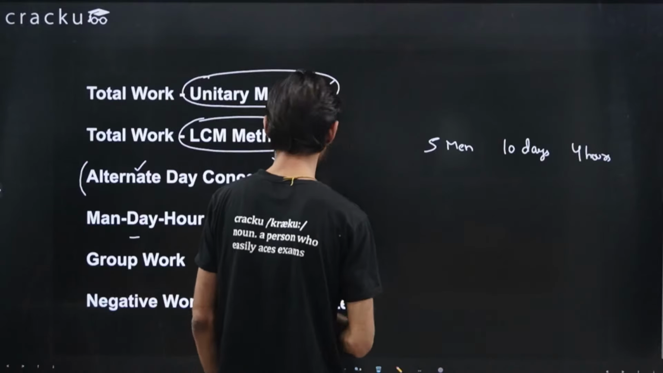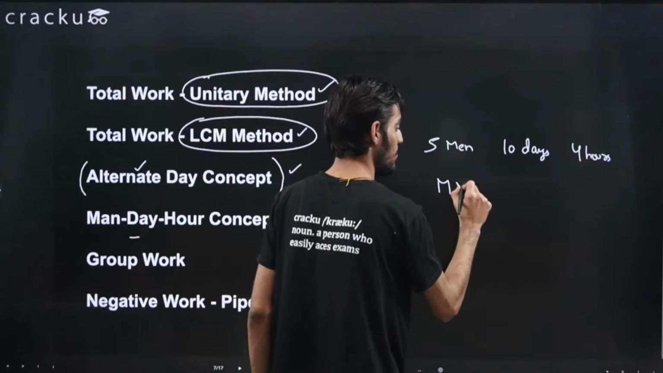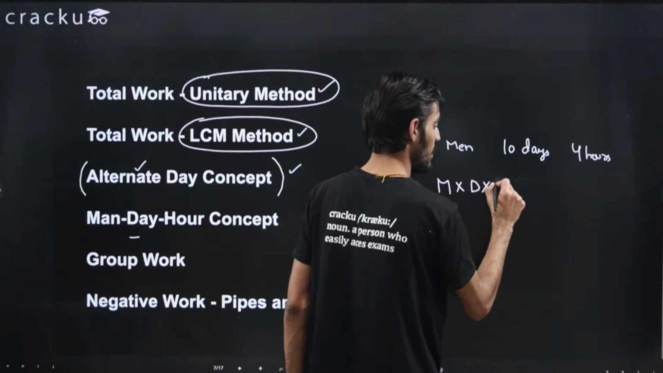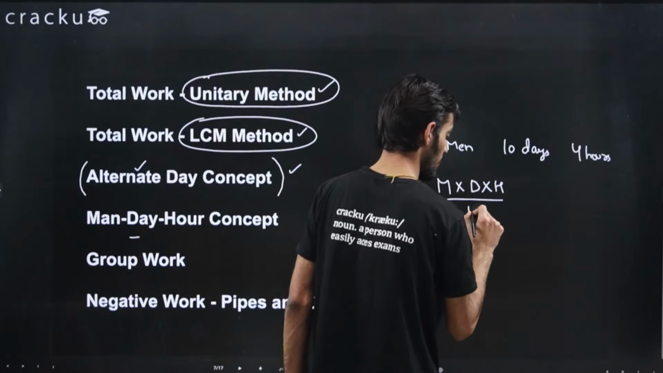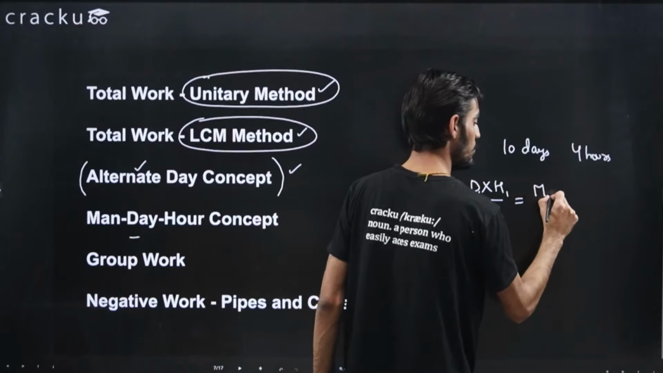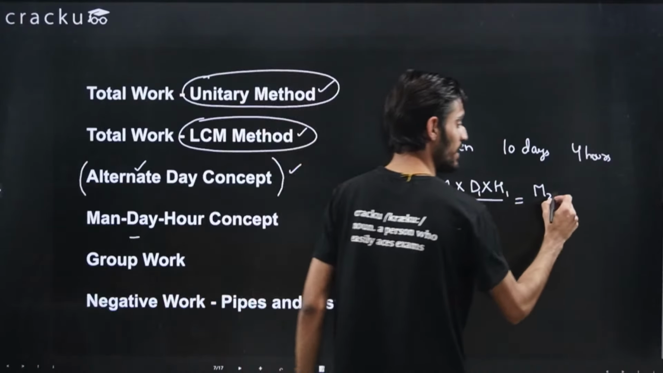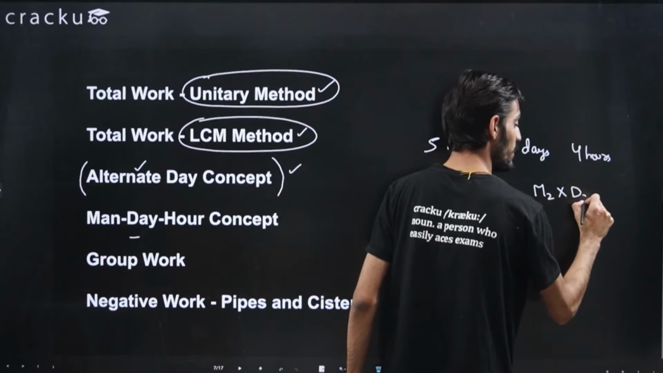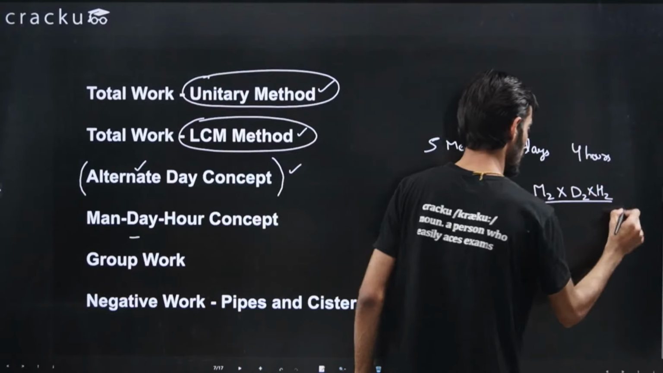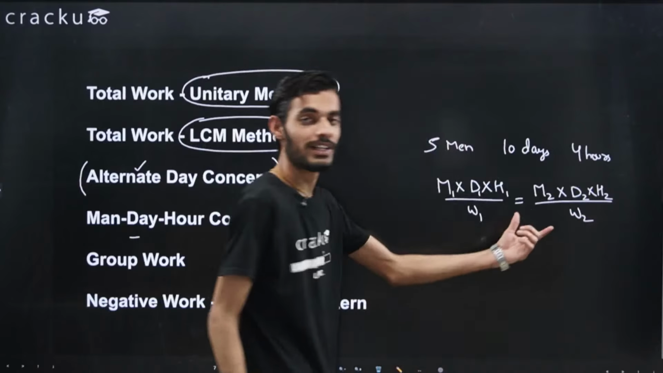So what you can do is directly remember this MDH concept, that is number of men or women multiplied by the number of days multiplied by hours, divided by the work that they are doing. You can denote it as 1. So this will be equal to M2, that is the number of men in the second condition, multiplied by the days, let's say, D2, I'm denoting it by D2, multiplied by H2, right? So this is the second condition. So this will be divided by the work done by them. So what we are doing is we are just equating the efficiency.